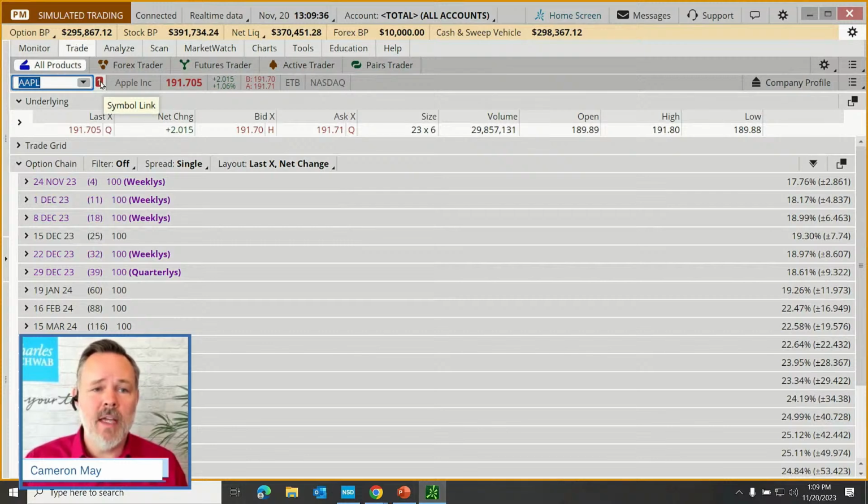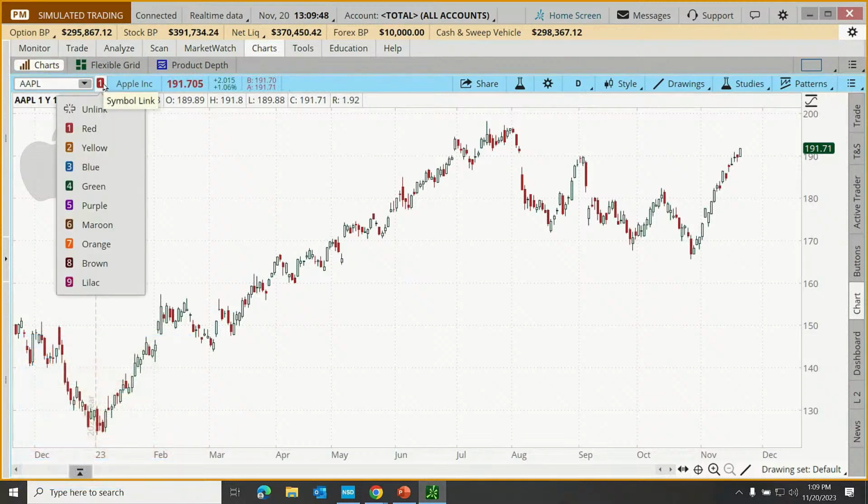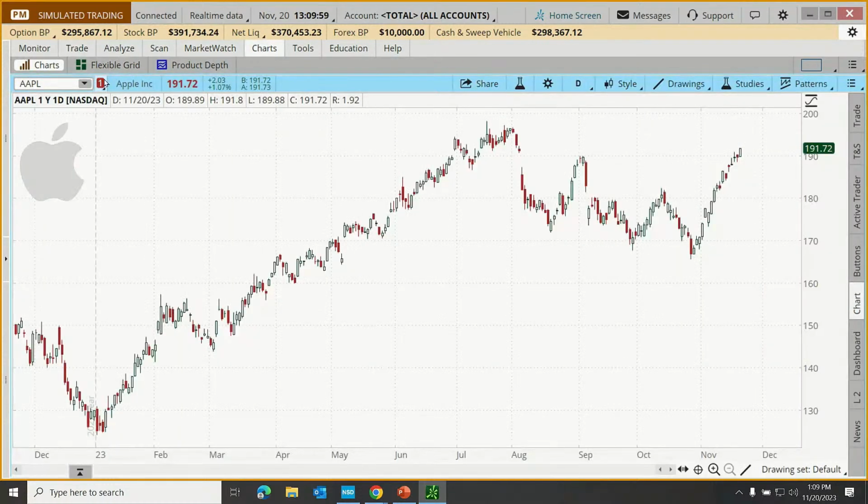What this allows us to do is link this page to other pages or functions on the platform. And I've demonstrated that in previous webcasts. But just for example, if you'll notice on my charts, I have the link here. It's a red number 1. And on my trade tab, you'll see it's also a red number 1. So if I type a symbol in on this page, it's linked to other pages where I've established that link.